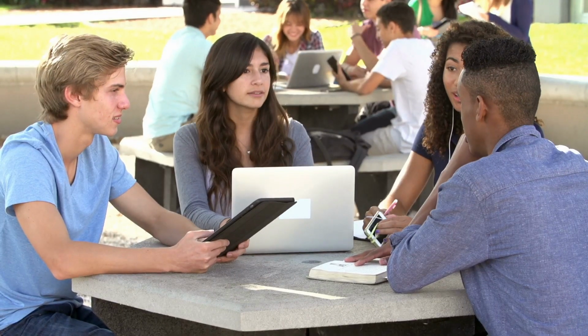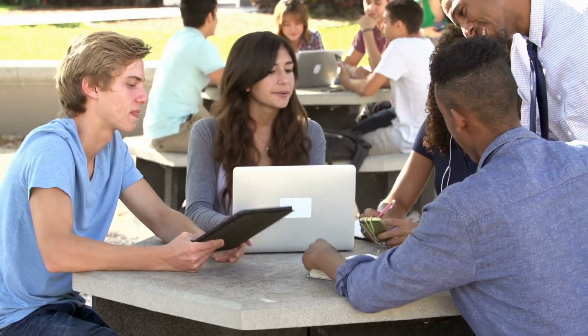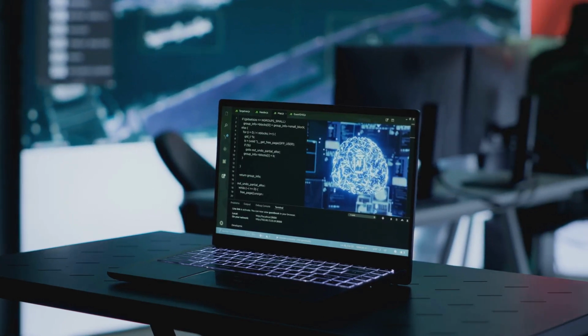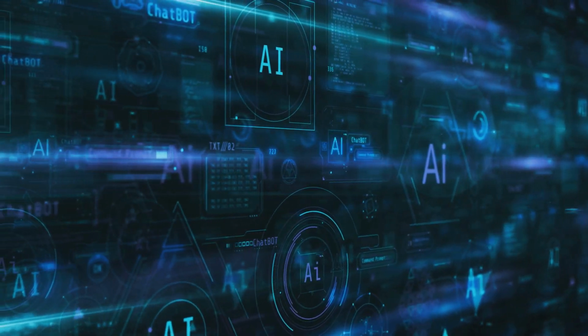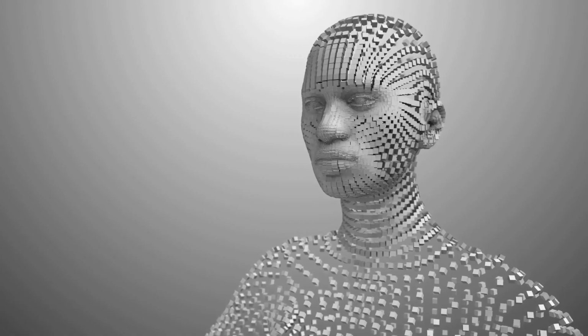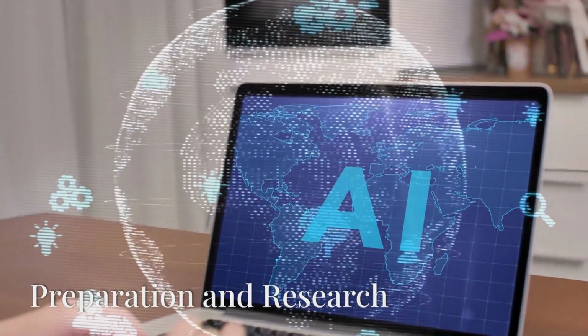Whether you're starting from scratch or have some technical background, this 9-month roadmap will guide you to becoming a successful AI engineer. With AI's transformative impact on every industry, now is the perfect time to dive in.